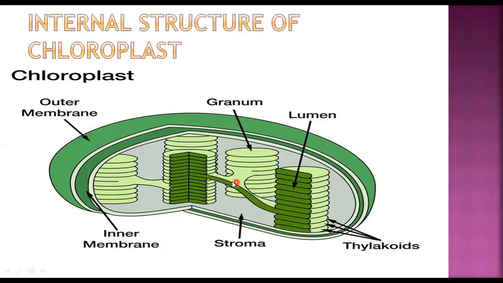And these grana, they are connected to each other with intergranular lamellae. So you can see over here, they are connected. So it is intergranular lamellae with which it is connected. The jelly-like substance which is present inside the chloroplast is known as stroma. So when you are going to draw the figure, you have to draw a similar figure to this. So you have to draw the double membrane.